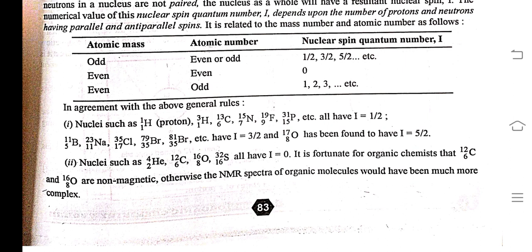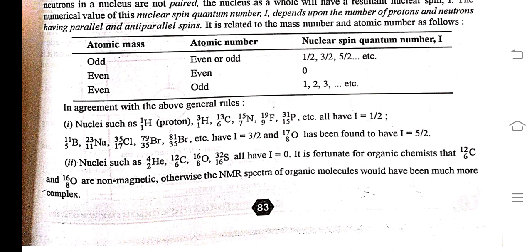In agreement with the above general rules, first, nuclei such as hydrogen (proton), 1H, 13C, 15N, 19F, 31P, etc. all have I equal to 1/2, that is, spin quantum number 1/2. Boron, sodium, chlorine, bromine, etc. have 3/2, and oxygen-17 has been found to have 5/2 spin quantum number. Nuclei such as helium, carbon-12, oxygen-16, and sulfur all have 0.